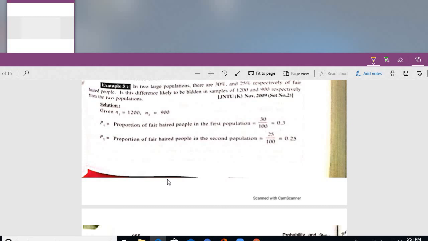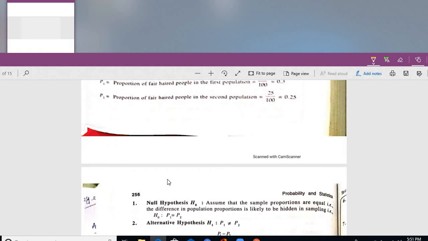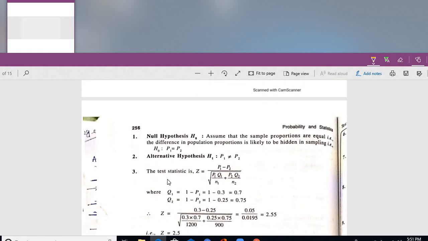This way, two large populations have 30% and 25% respectively of fair-haired people. Is this difference likely to be hidden in samples of 1200 and 900 respectively from the two populations? Calculate P1, P2, construct the null hypothesis, construct the alternative hypothesis. P1 is not equal to P2. Why P1 is not equal to P2?